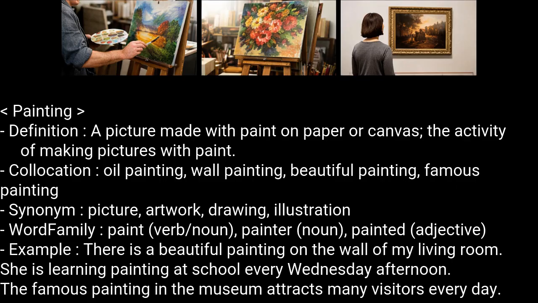Painting. Definition: a picture made with paint on paper or canvas, the activity of making pictures with paint. Collocation: oil painting, wall painting, beautiful painting, famous painting. Synonym: picture, artwork, drawing, illustration. Word family: paint, painter, painted.